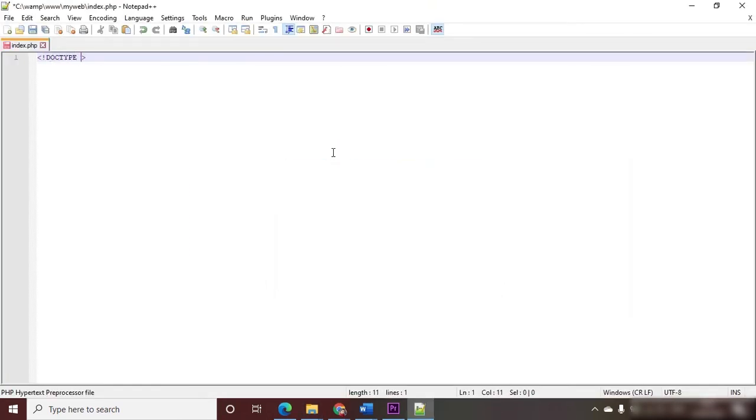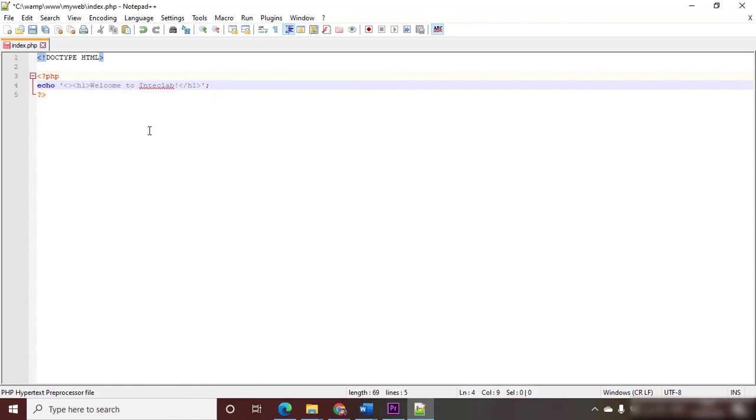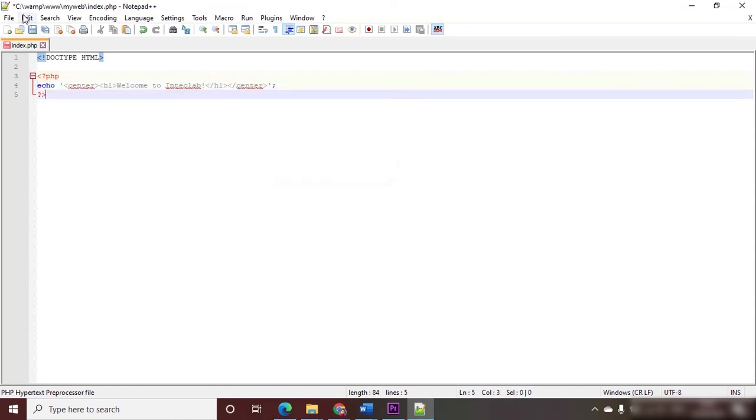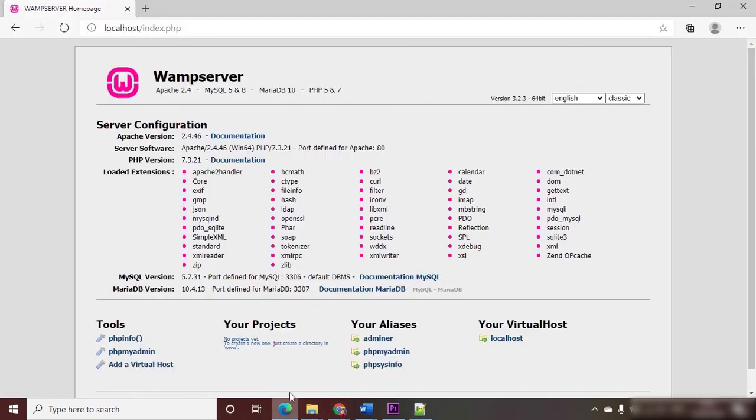Let's write some simple code in here. Save it, go back to the browser, type localhost/ and the folder name.